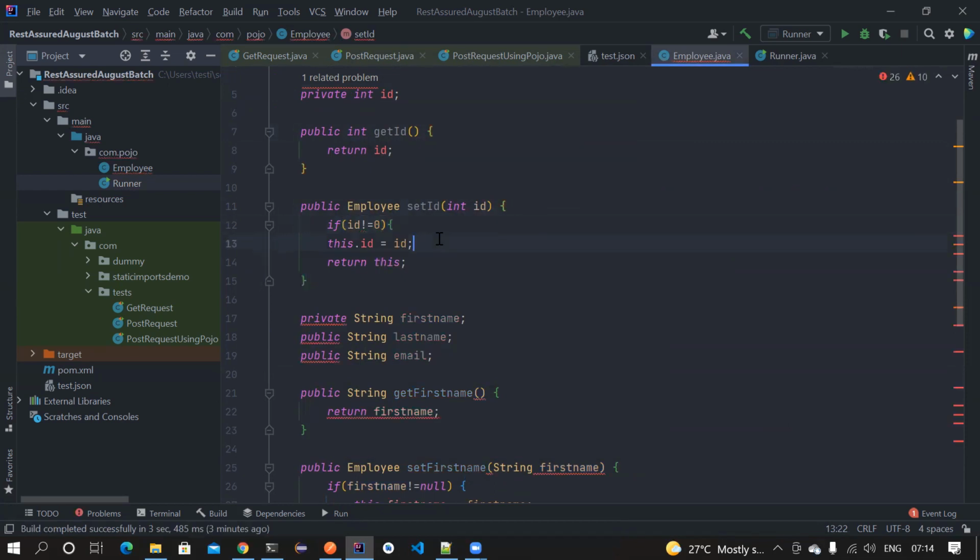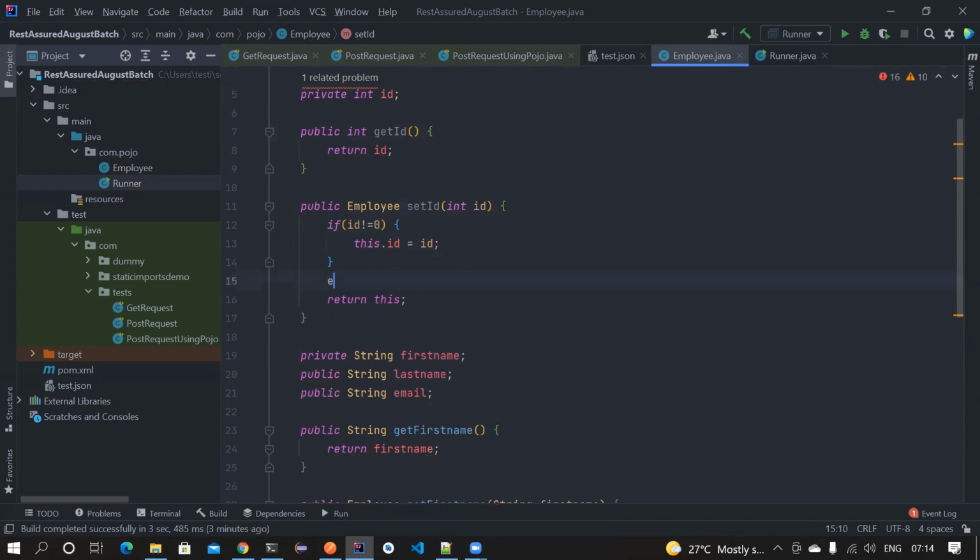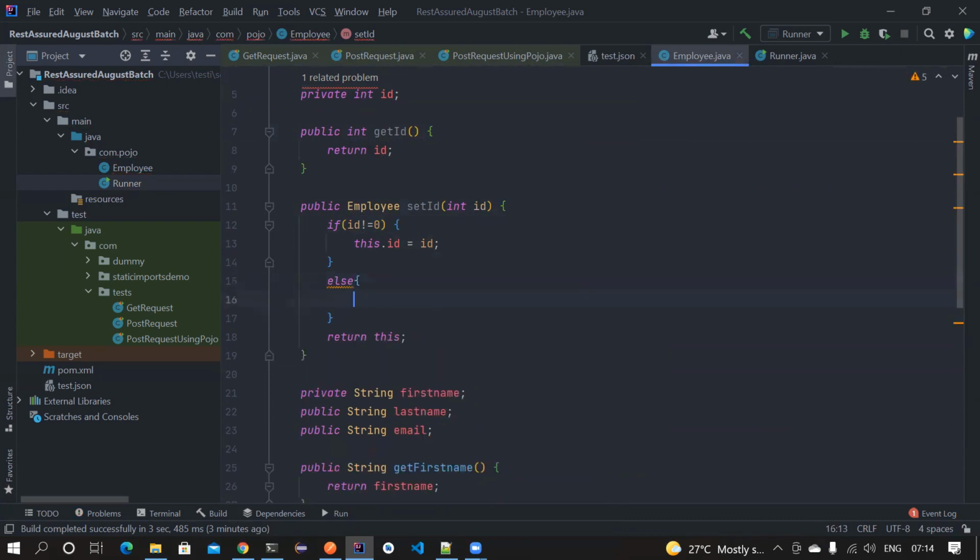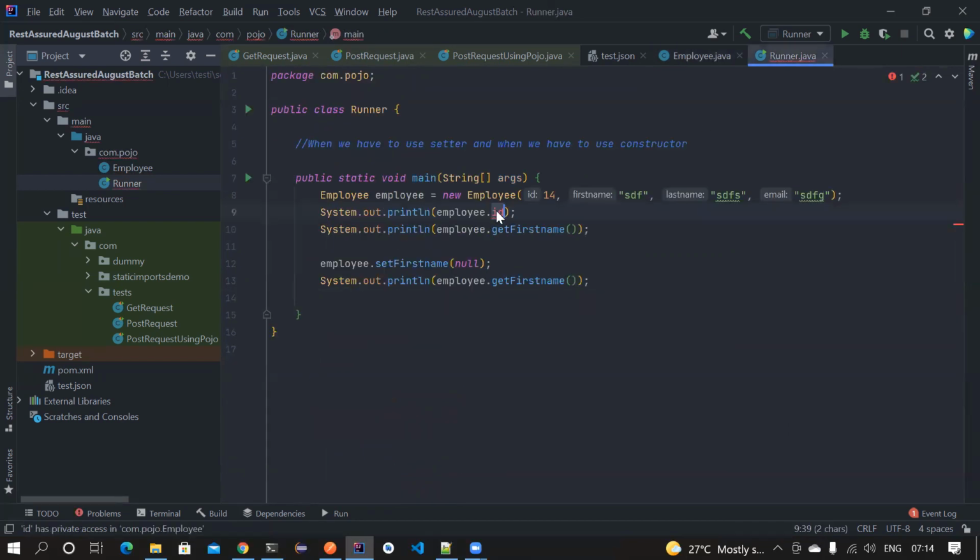Else, I don't want to do that. I want to assign this dot id equal to -1. Whatever logic I want to write, I can write. So that's the beauty about using methods instead of variables. That's just the power of methods, right? They're not related to any OOPS level concepts and stuff.